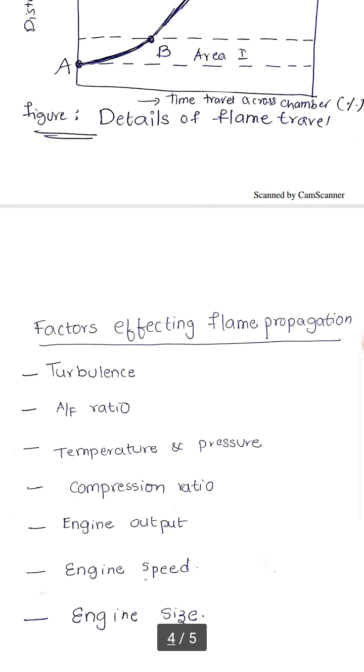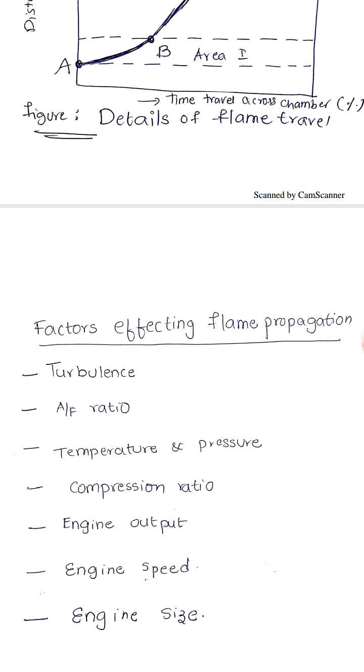So this is about flame propagation and the factors of flame propagation. Now, what are the factors which affect flame propagation? I mentioned on this slide there are mainly 7 factors which affect flame propagation.